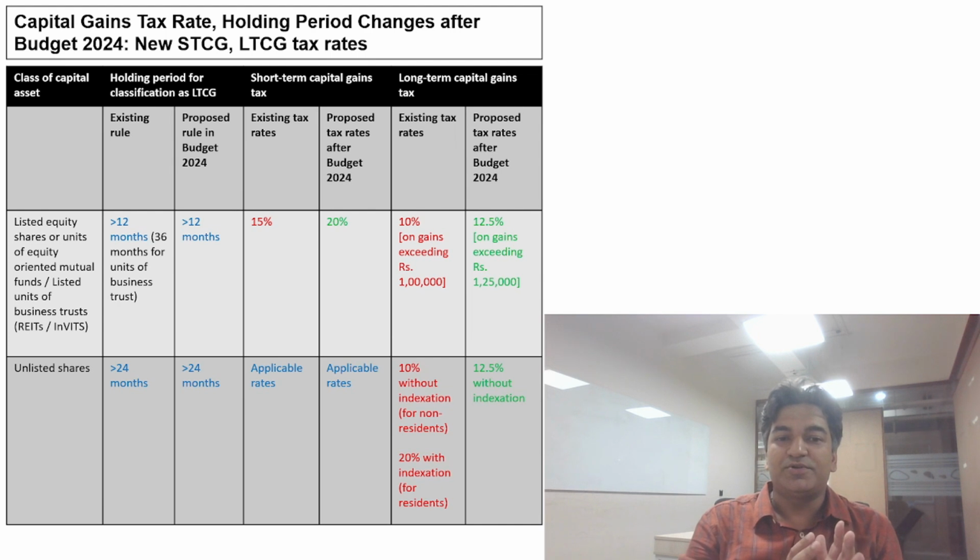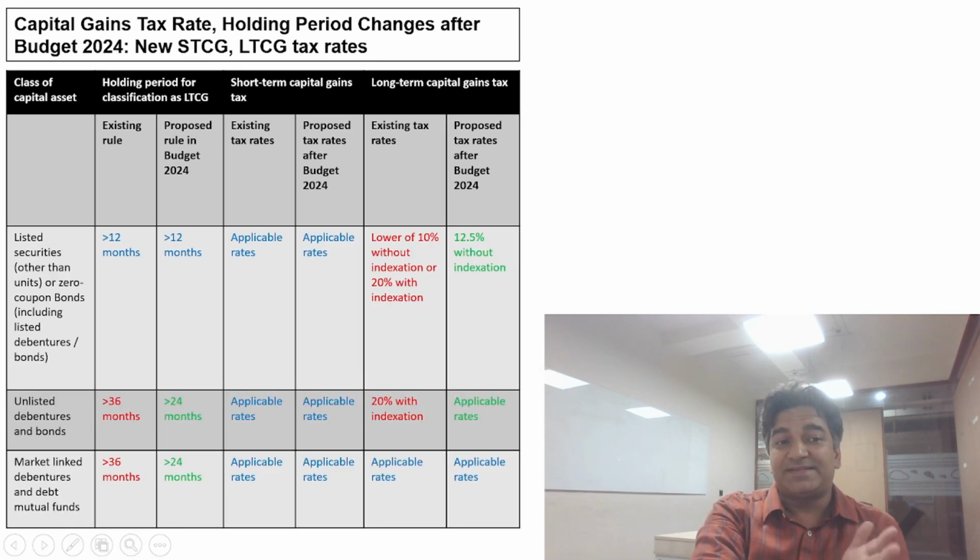One important point to notice, all the indexation benefits have now been removed and a standard rate of 12.5% is applicable as long-term capital gain tax. So let's now discuss the listed securities other than units or zero coupon bonds, but including listed debentures and bonds.